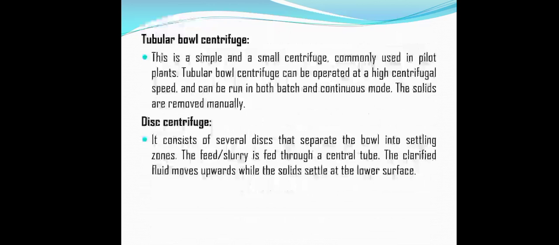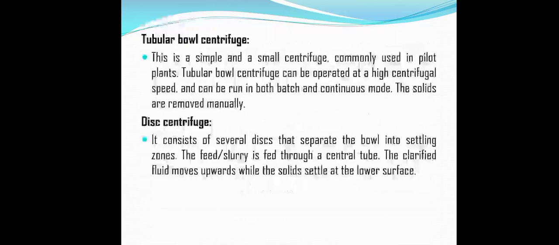Then the multi-chamber centrifuge. This multi-chamber centrifuge is basically a modification of the tubular bowl centrifuge. It consists of several chambers connected in such a way that the feed flows in a zigzag fashion. There is a variation in the centrifugal forces in the different chambers, and according to that, particles of different sizes settle out within these different chambers. The smaller particles settle down in the outermost chamber, and the larger particles in the innermost chamber.